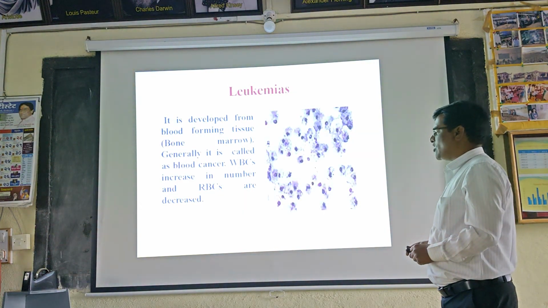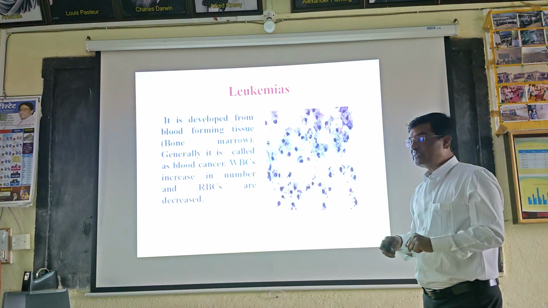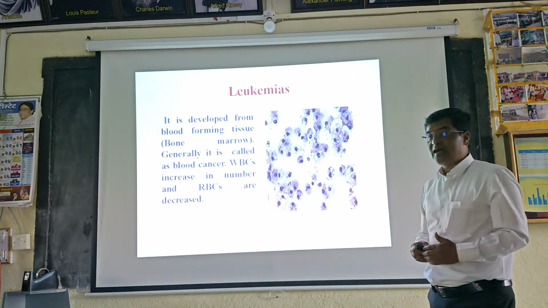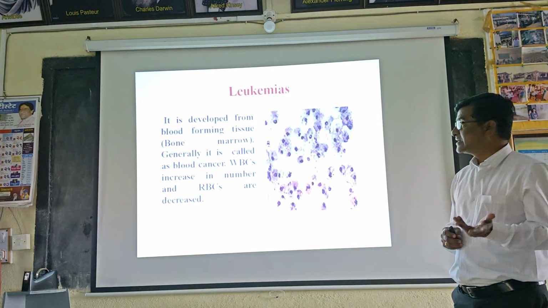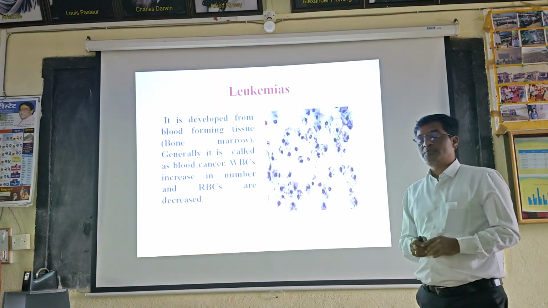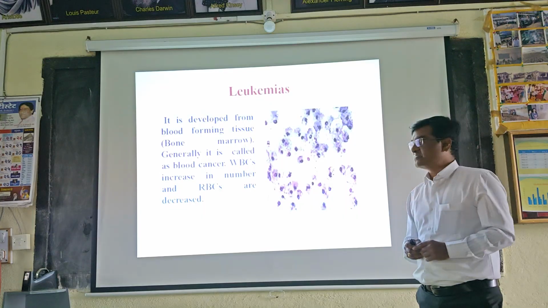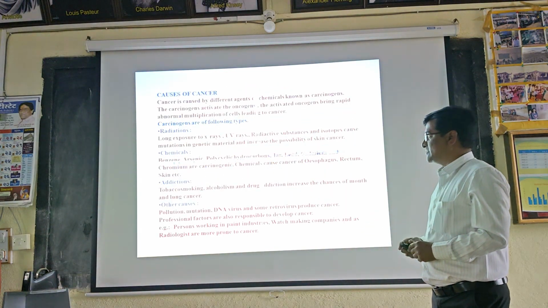So generally it is called blood cancer, and in that type of cancer the WBCs, the white blood corpuscles, are increased, and the red blood corpuscles, also known as RBCs, are decreased.